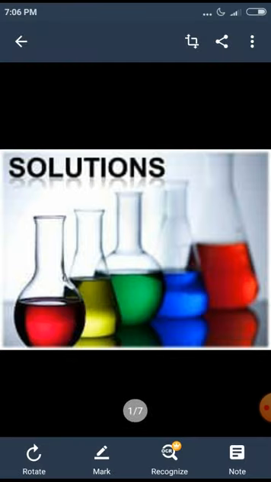If they have uniform composition, we say they are homogeneous mixtures, and if they have non-uniform composition, they are heterogeneous. We have even learned another classification of mixtures depending on the size of the particles.